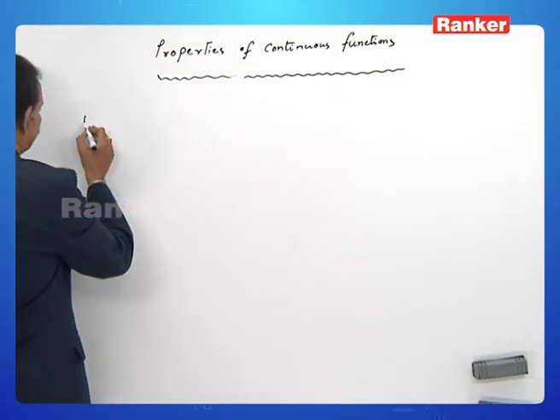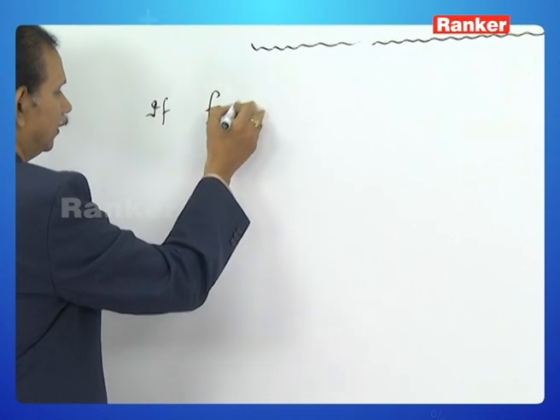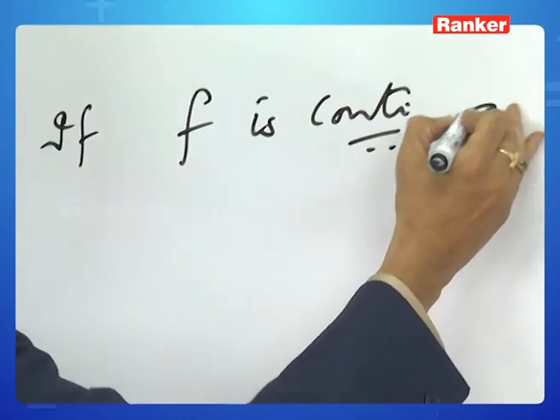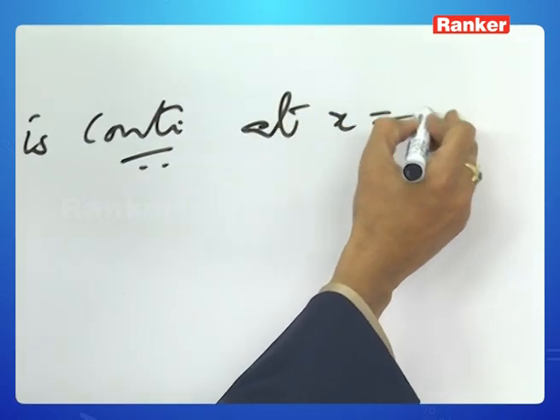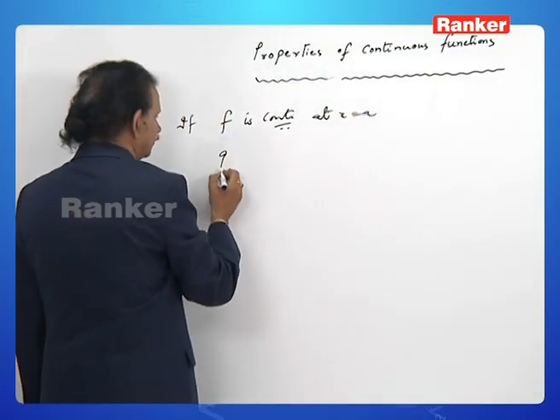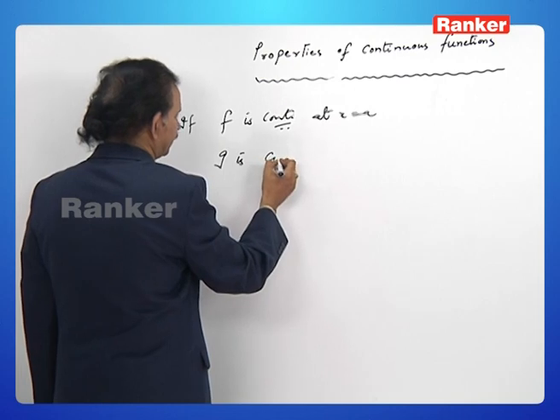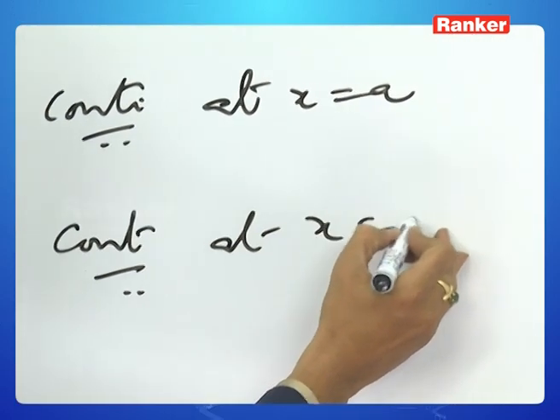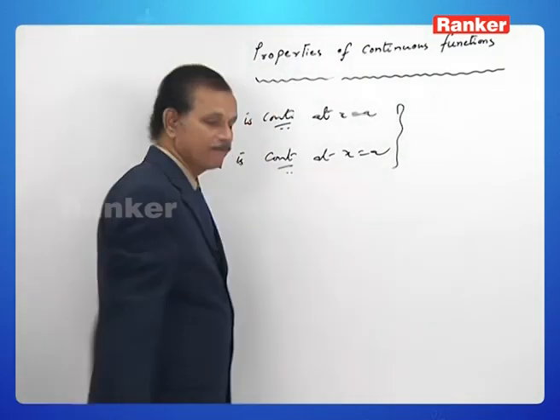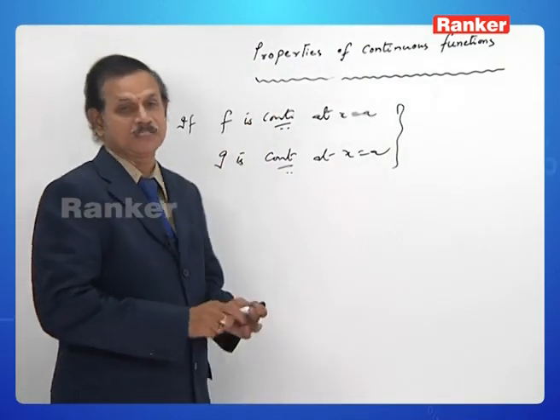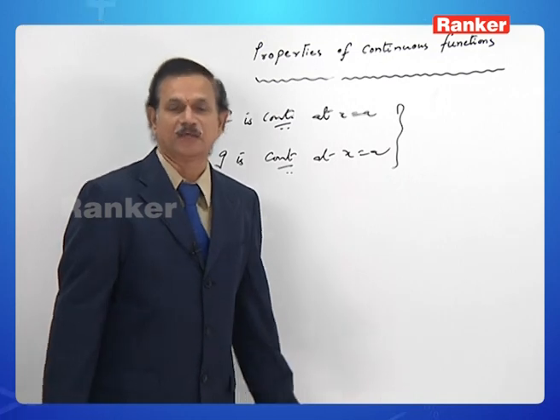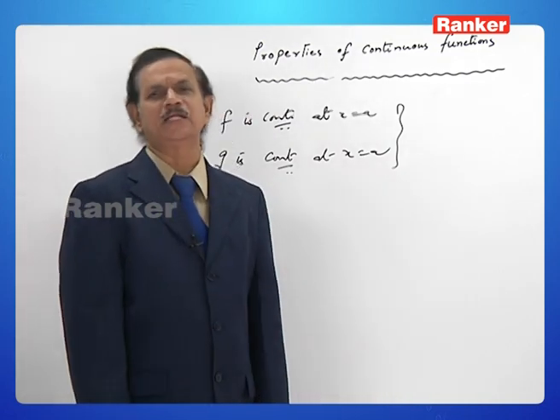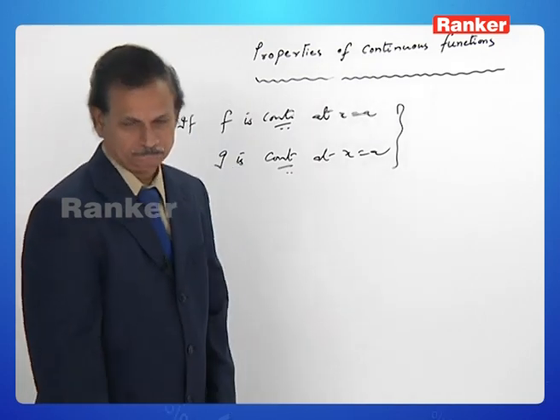If f is continuous at a, g is continuous at a, consider two real functions f and g which have been defined on the same neighborhood of a, or which have a common domain in every neighborhood of a.